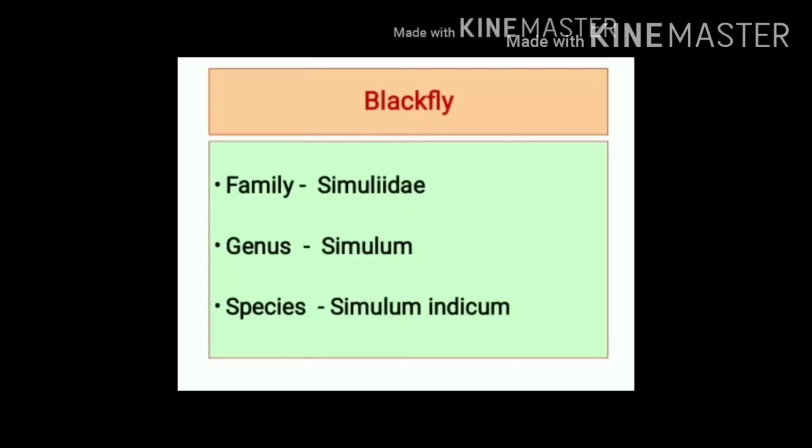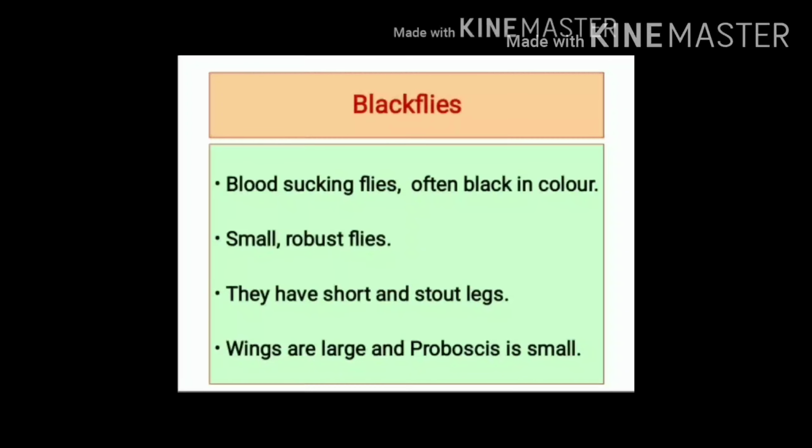Black fly belongs to the family Simulidae. Genus is Simulum, and most important Indian species is Simulum indicum. Black flies are blood-sucking flies. They are often black in color, small in size, and these are robust flies. They have short and stout legs, but they have large wings. In black flies, proboscis is small.